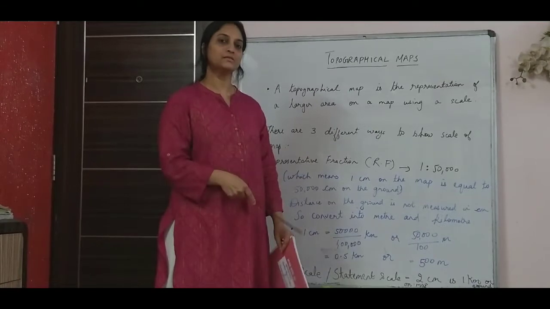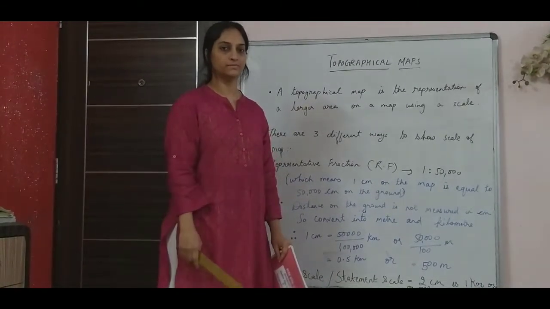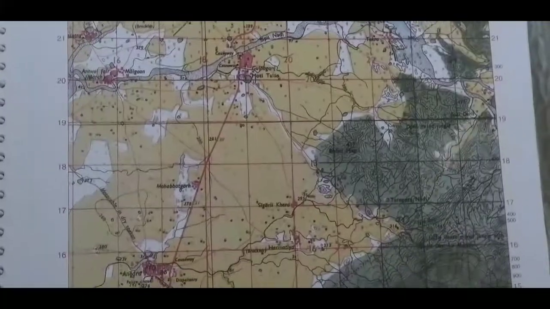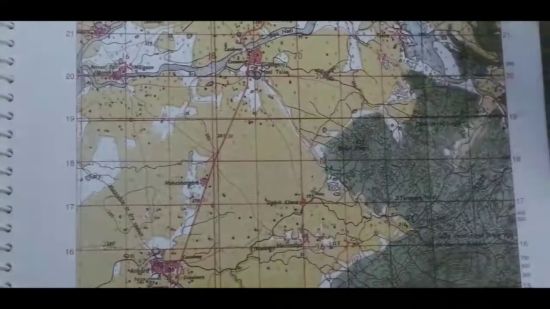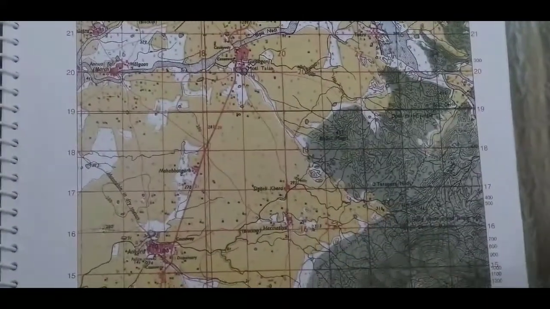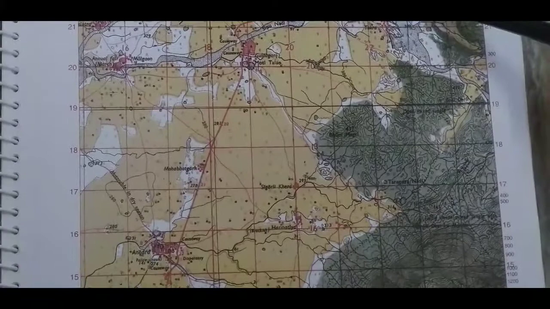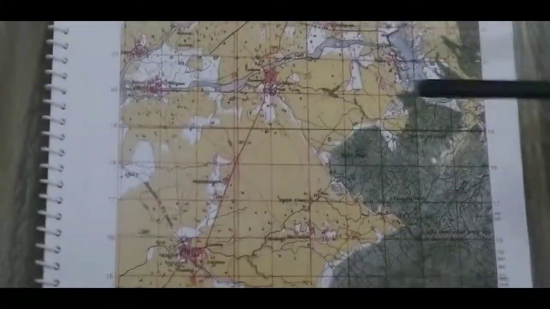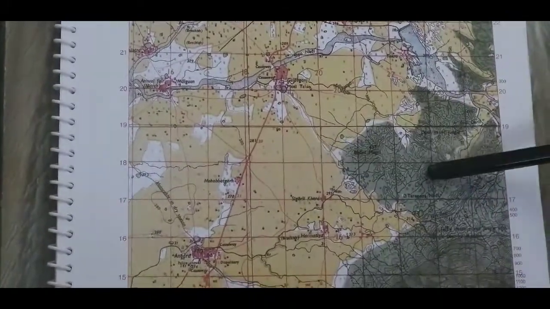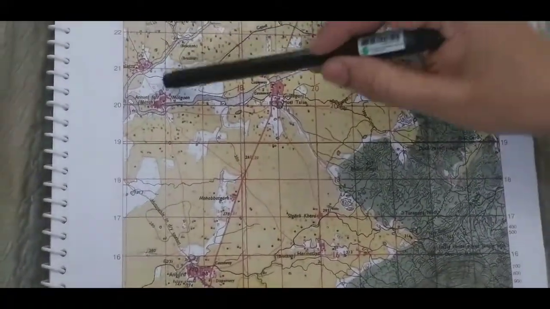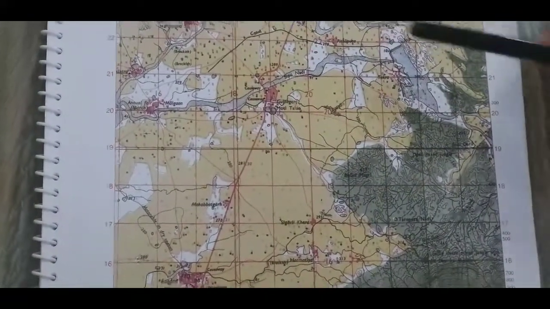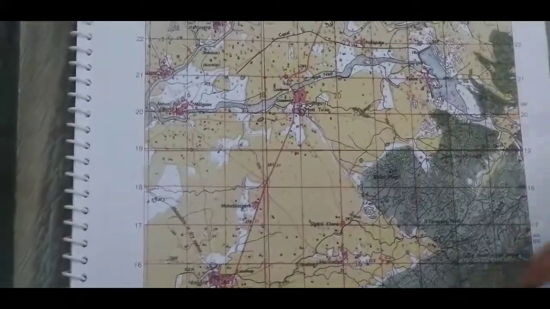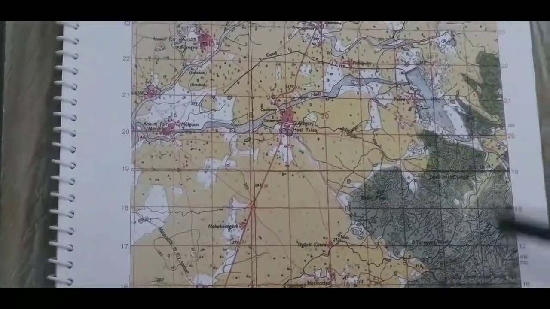Now I will be explaining these maps a little more in detail. Now this is the topographical map that you get in your board exam and also in your school and Anish test. Now in this you will see that this map is actually a mix of colors. Like there is yellow color, you will see green patches here, then some white patches also here and there. And if you closely see, there are some red patches also, and some wavy lines here and there. Now these colors you're going to find in all the maps.